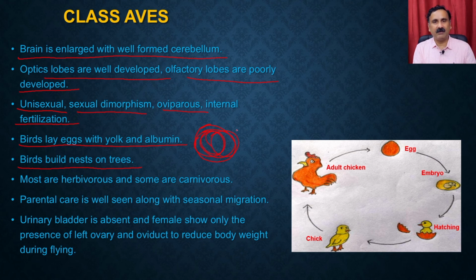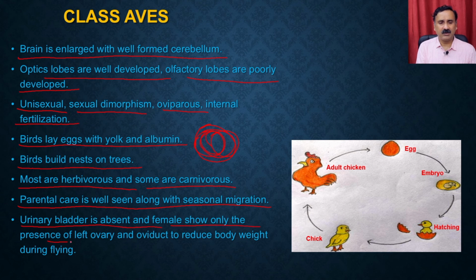You might have seen the very beautiful nests from the many types of birds we see in our homes, right? Most are herbivorous and some are carnivorous. Parental care is well seen along with seasonal migrations. You might have seen the migratory birds. In our campus anyway, we see a lot of migratory birds coming from other parts of the world during the winter, right. The urinary bladder is absent and the females show only a left ovary and oviduct to reduce body weight during flight.